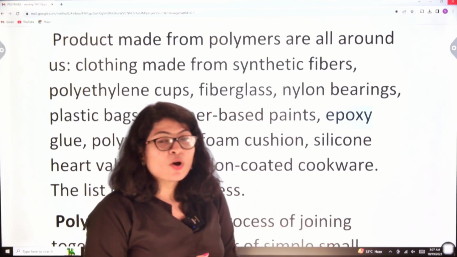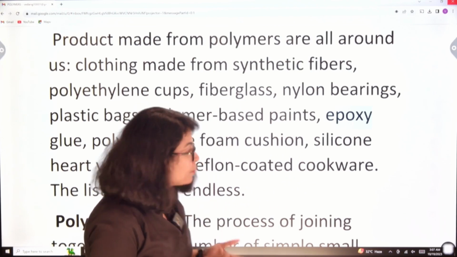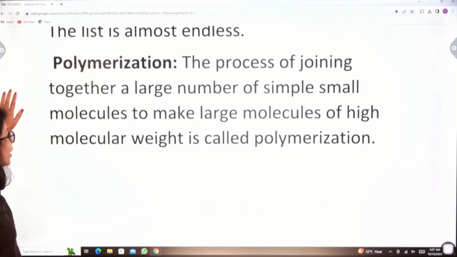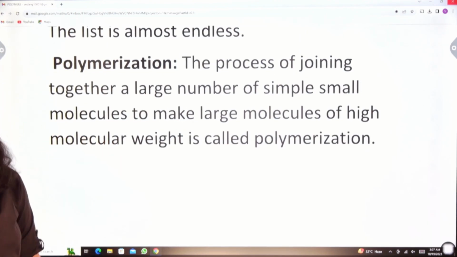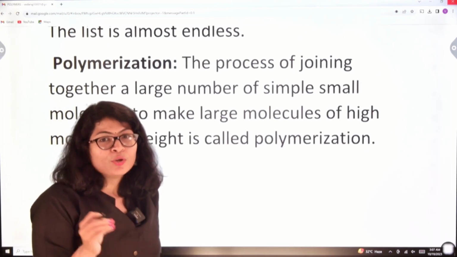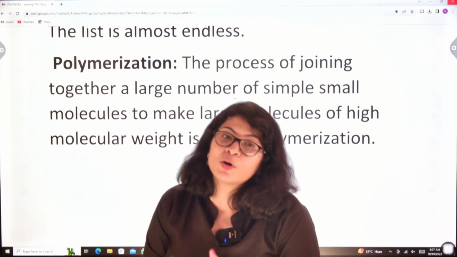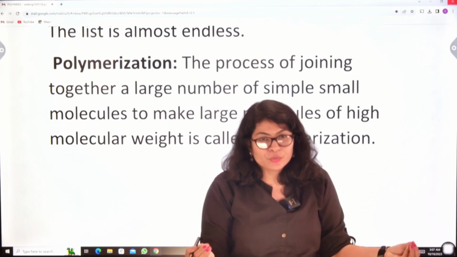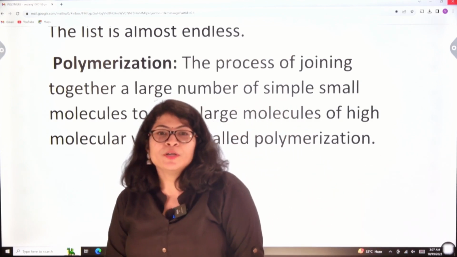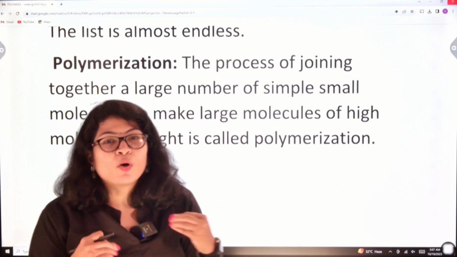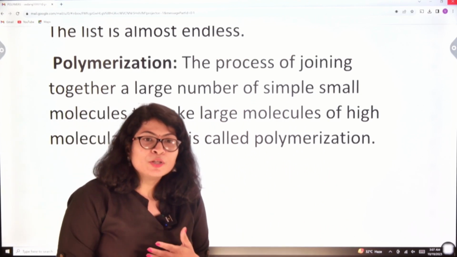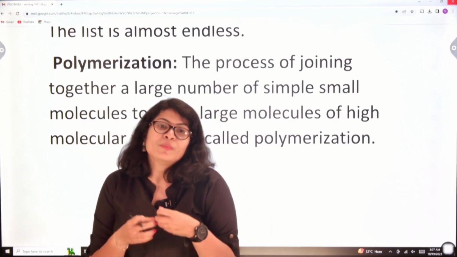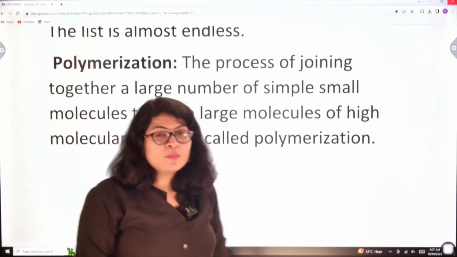Now, to make up polymers, there must be a process. That process is called polymerization. Polymerization means the process of joining together a large number of simple small molecules to make large molecules of high molecular weight. Basically, to join smaller units to build up larger units, to combine lighter materials to make heavier materials. It is called polymerization.